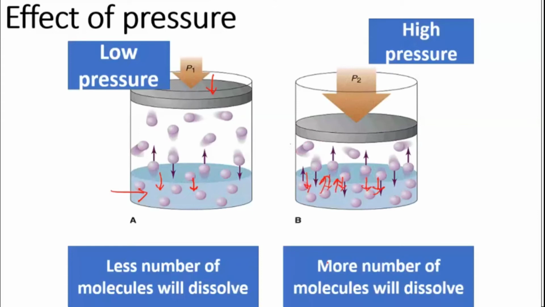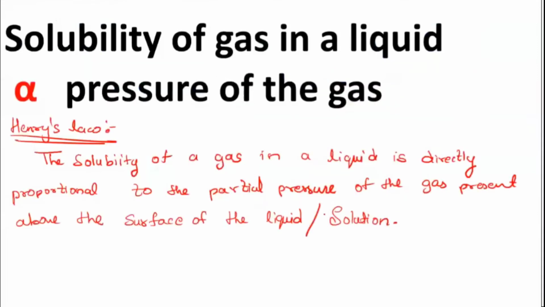So generally, how can we conclude? Whenever you are applying pressure, low or high, you can see that the solubility of the gas is increasing, correct? That is the law which has been put forward. The solubility of the gas in the liquid is found to be directly proportional to the pressure of the gas. You apply more pressure, more gas molecules will start getting dissolved.